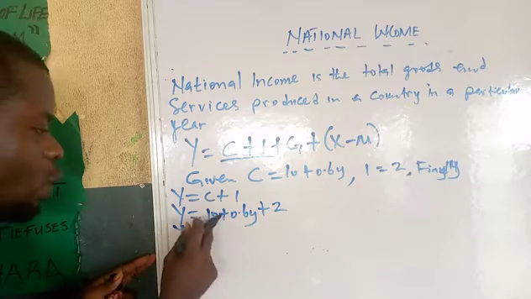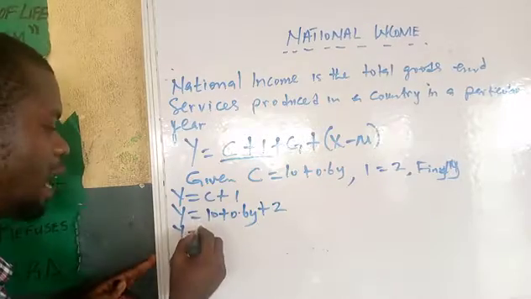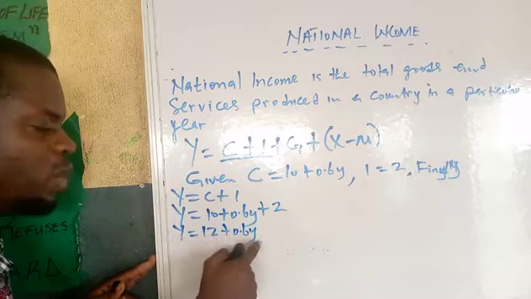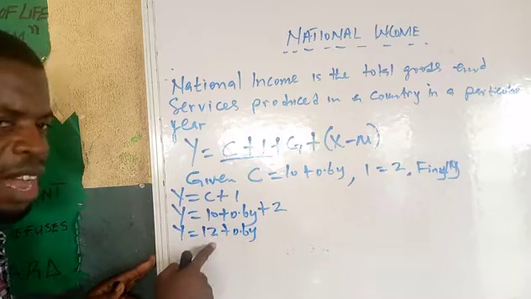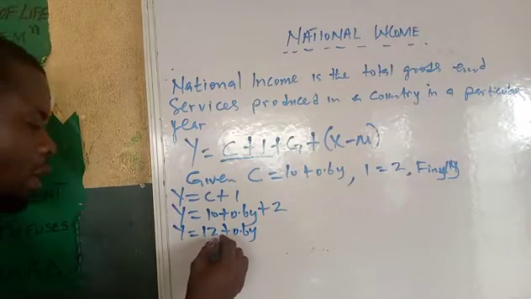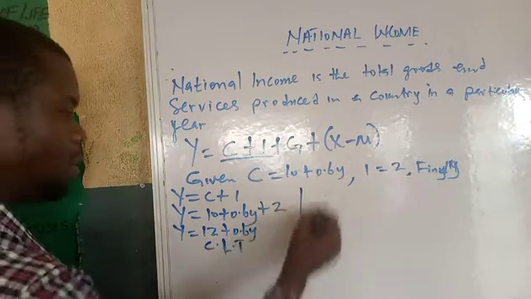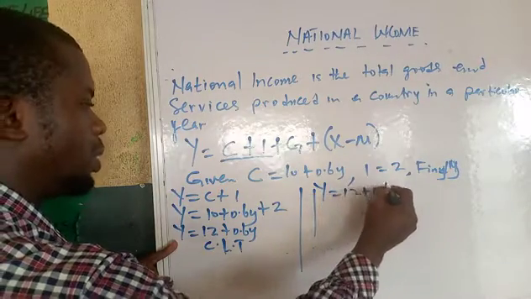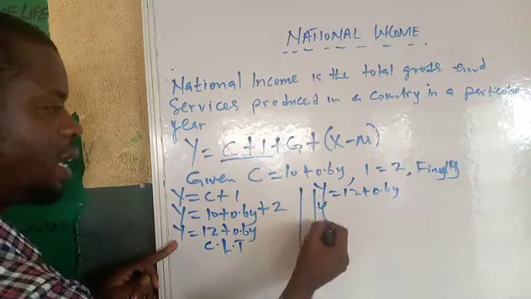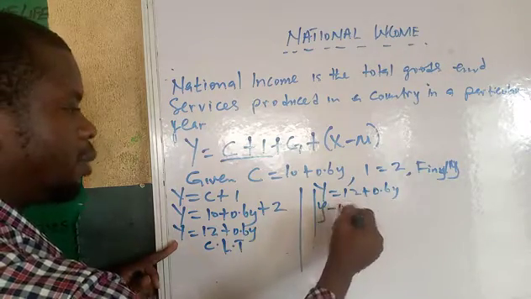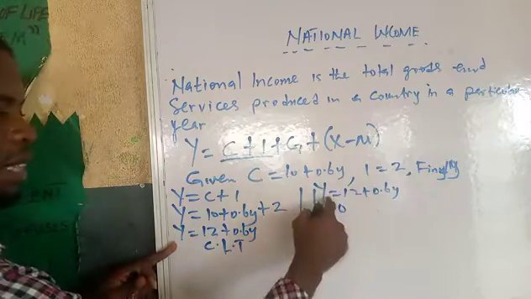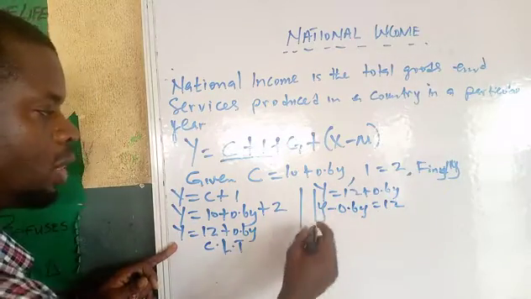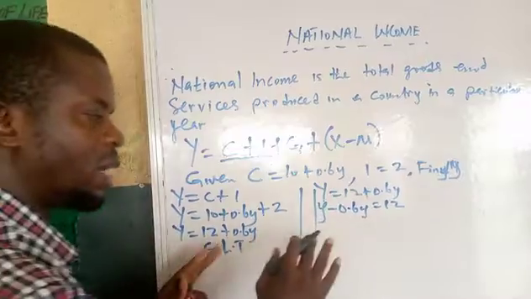So what do you do now? Y equals, this one does not have a letter, this one does not have a letter. So you add them together, 10 plus 2 gives you 12, plus 0.6y. You cannot add 12 and 0.6y together because one has a letter, the other does not. So what do you do now? You collect like terms. When you collect like terms, you'll be having y equals 12 plus 0.6y. So this y is here. You can bring this y over. The plus will become minus when you cross over. So y minus 0.6y equals, the 12 will still be on the right. So it's not crossing. The only thing you can do is factorize.